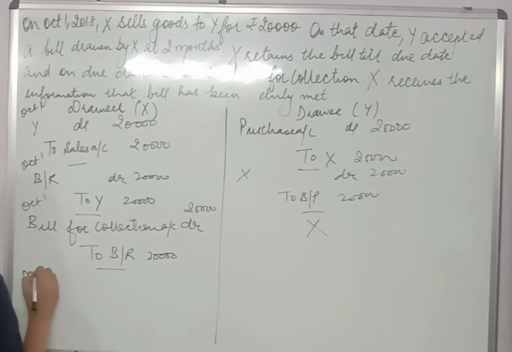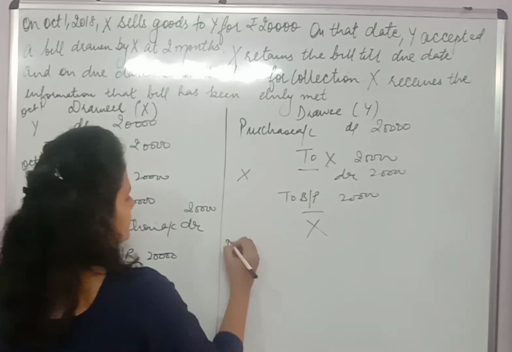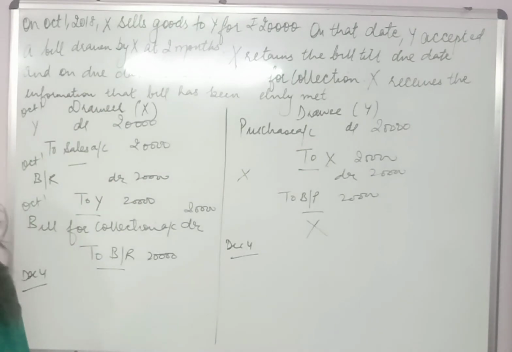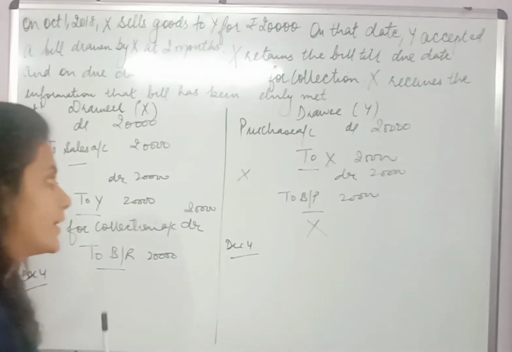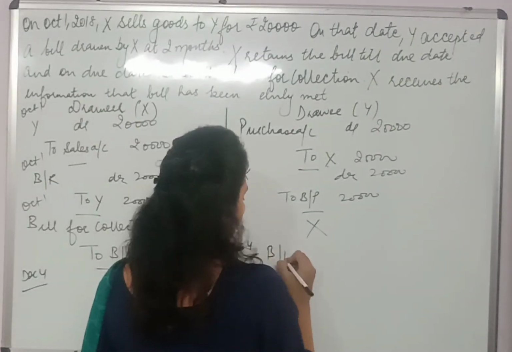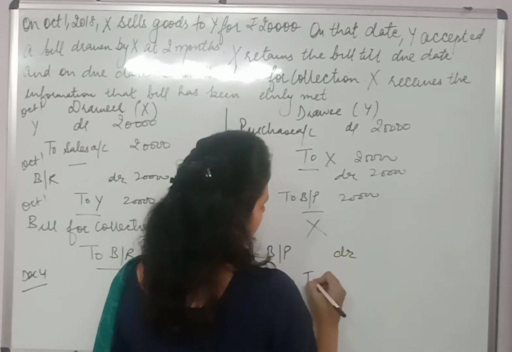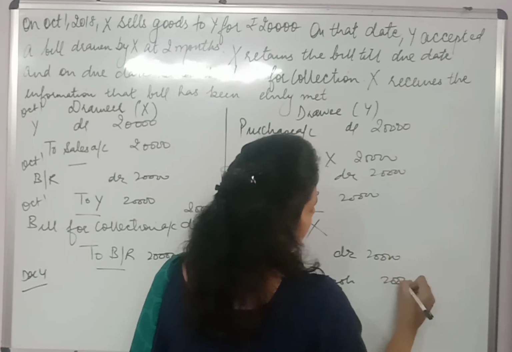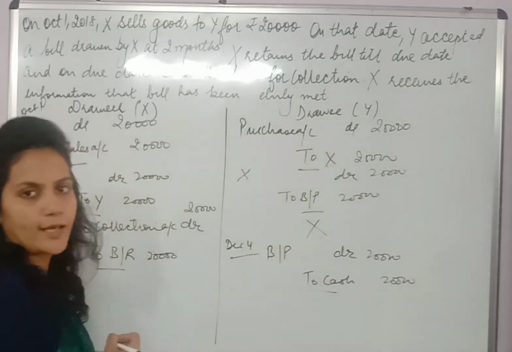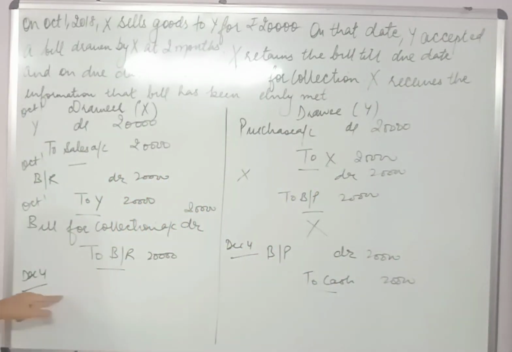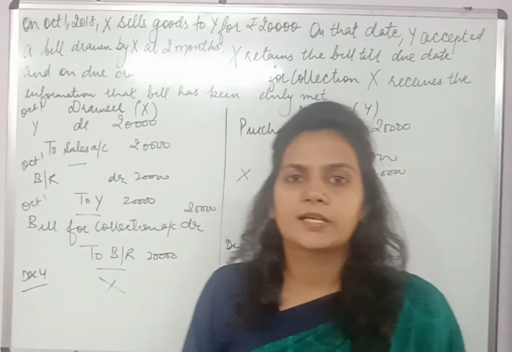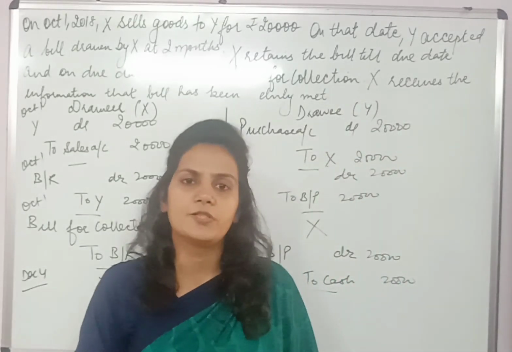Now on December 4, Y is going to make the payment, but Y will make the payment to the one who is having the bill. Bill is with the bank, so Y will make payment to the bank. So bills payable account debited to cash account 20,000. You know the logic very well. Cash goes out, that's why I am going to credit it. Now no entry will be passed in the books of drawer because the bill is with the bank, not with the drawer. So I hope this fourth case is also clear to you. Thank you.